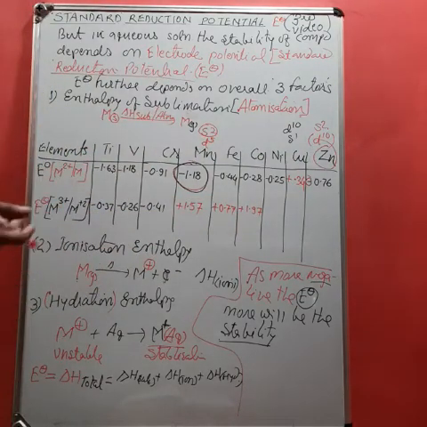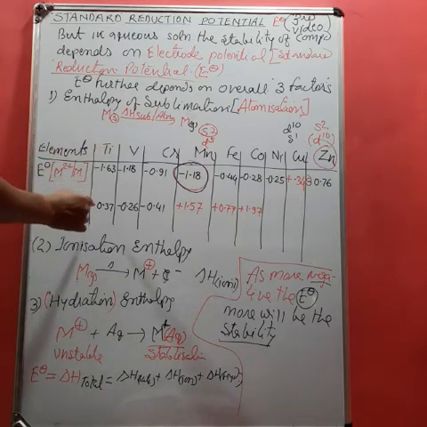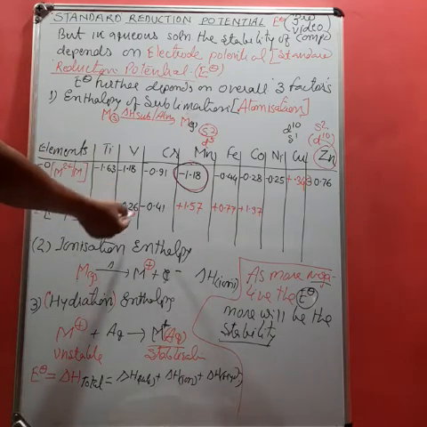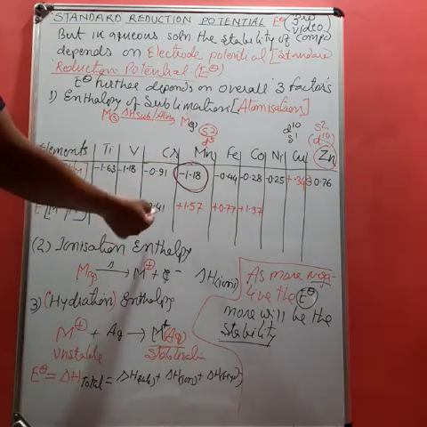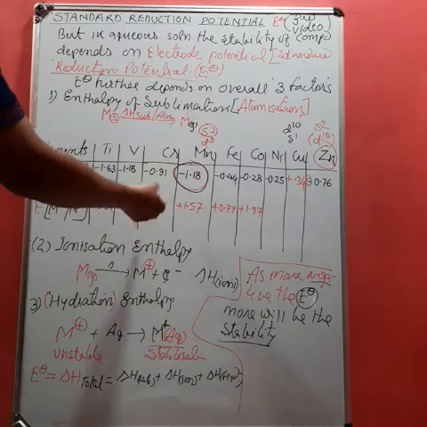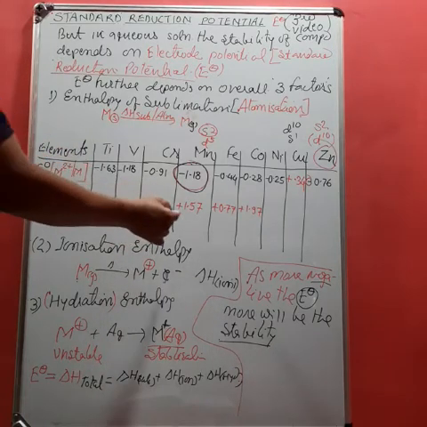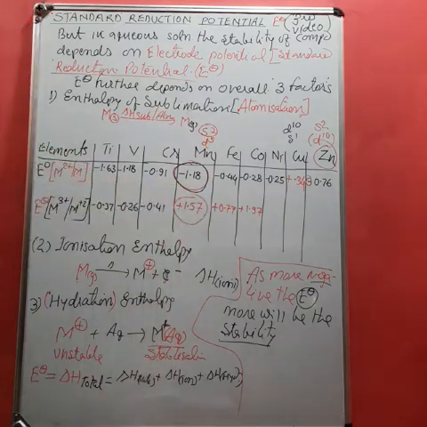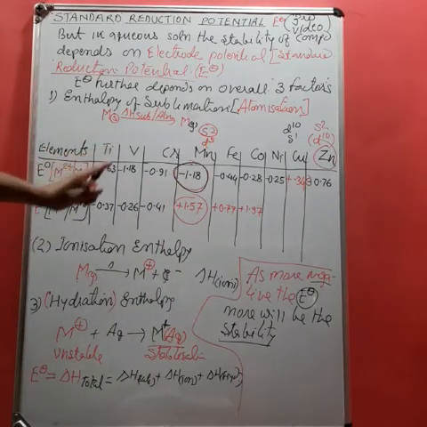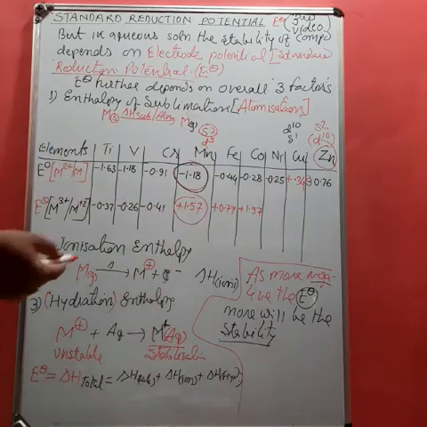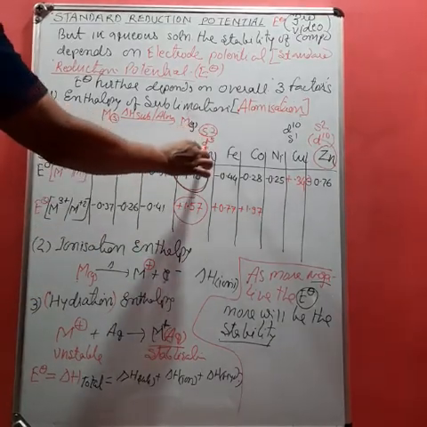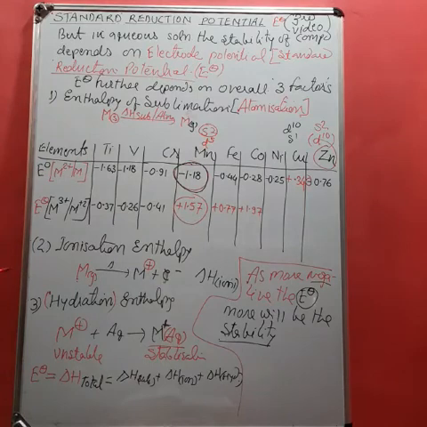Are you getting? Again, if we compare for third, that is M+3, conversion of M+2 into M+3. For titanium it is negative value, for vanadium it is lesser negative, for chromium it is lesser negative, little more negative. But in case of Mn it becomes what? Positive. Now why does it become positive? It is because now the third electron is to be removed from stable configuration.